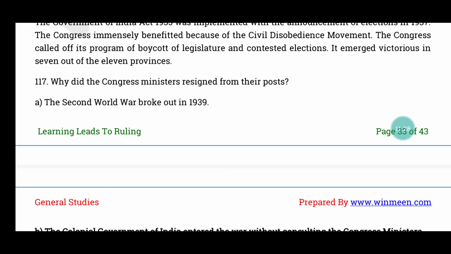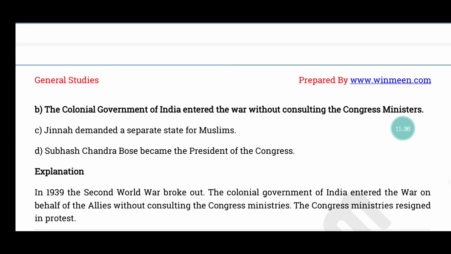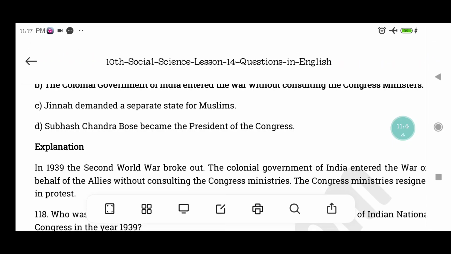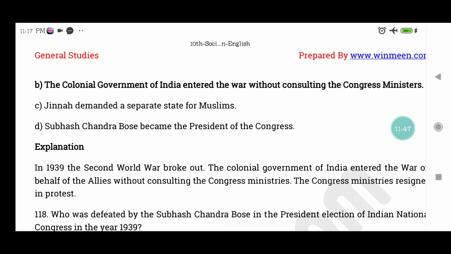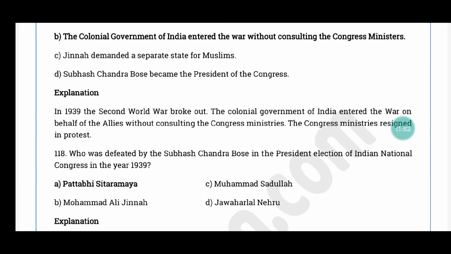Question number 117. Why did the Congress ministers resign from their post? The correct answer is option B. The colonial government of India entered the war without consulting the Congress ministers. In 1939 the Second World War broke out. The colonial government of India entered the war on behalf of the allies but without consulting the Congress ministers. Because of this, the Congress ministers all resigned in protest.